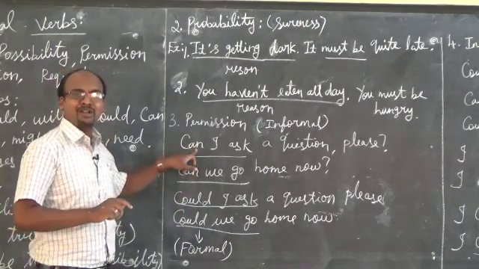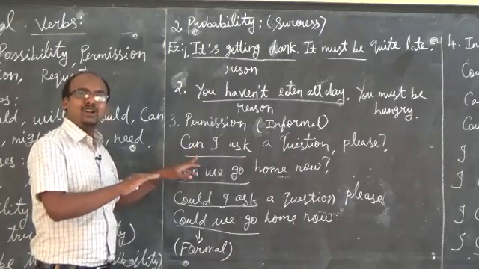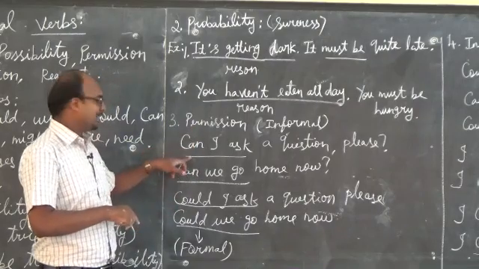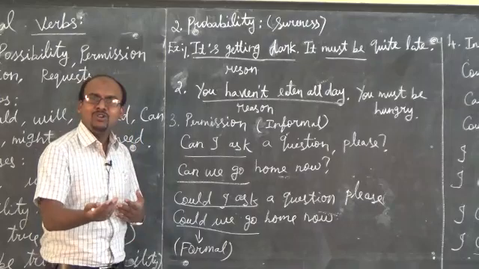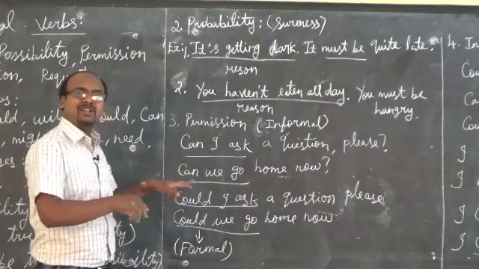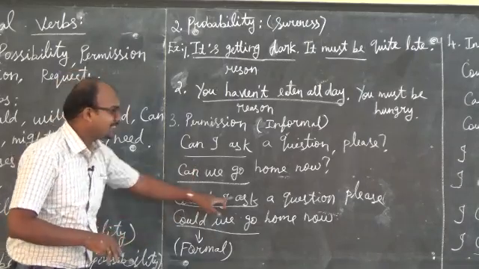This is the informal way. It is not wrong. It is also right, but it is not a formal way. Can I ask a question please? So for permission, the modal auxiliary can is used here. Can we go home now? This question is also right, but it is informal. Then what is formal, sir? Could I ask a question?